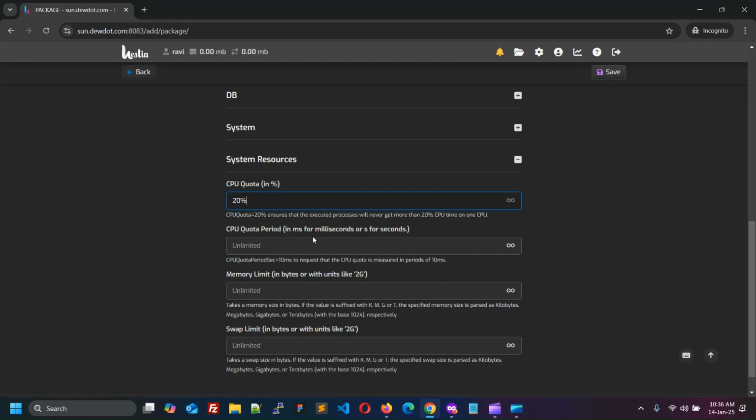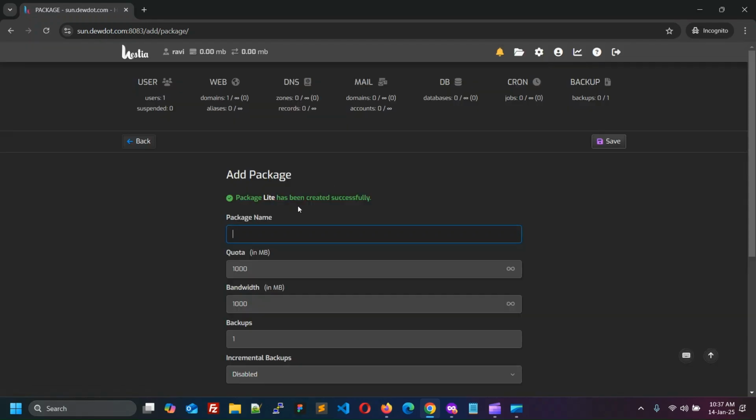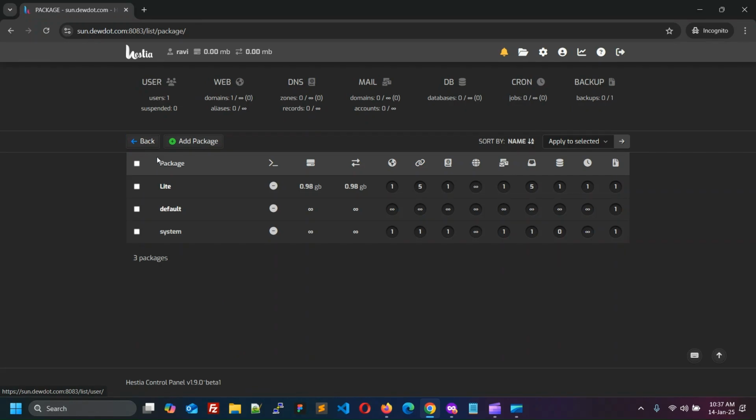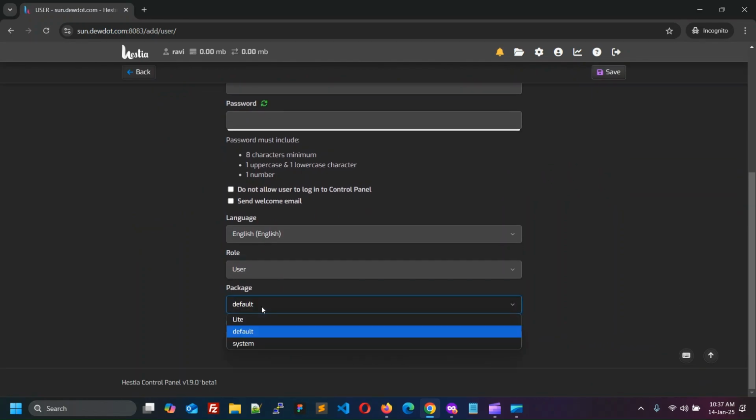Click the infinity icon to edit the field. Once done, click Save button. This package will have the server resources limit you have set. You can assign this package to any existing user or new user.